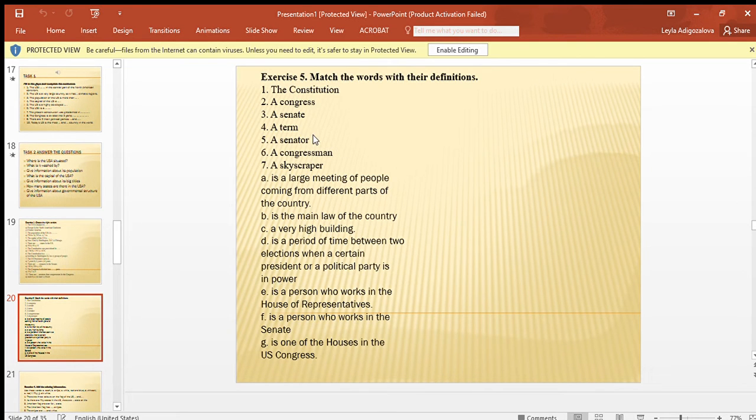A senator is a person who works in the Senate. A congressman is a person who works in the House of Representatives. A skyscraper is a very high building.